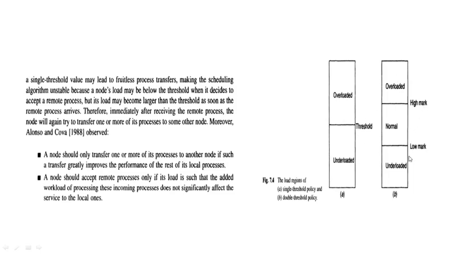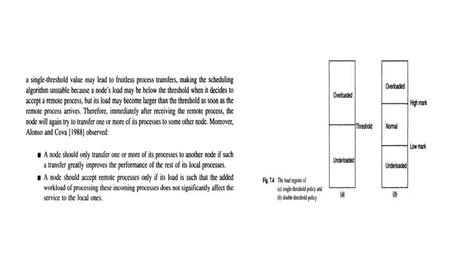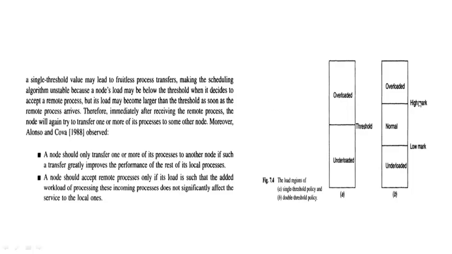This is the double threshold policy, which depends upon the high-low policy. Here we have a low mark and a high mark. Below the low mark will be considered underloaded. From the low mark to the high mark it will be considered normal. Above the high mark it will be considered overloaded. So the high-low policy uses two threshold values called high mark and low mark.